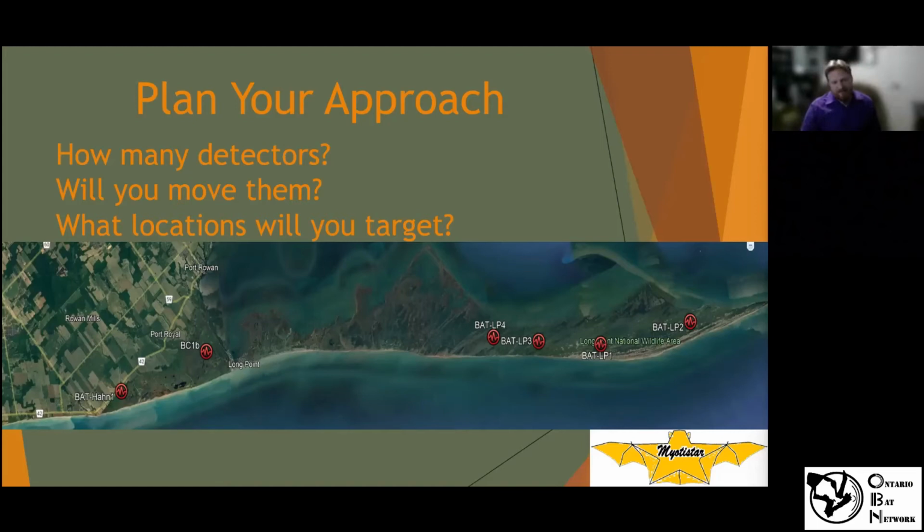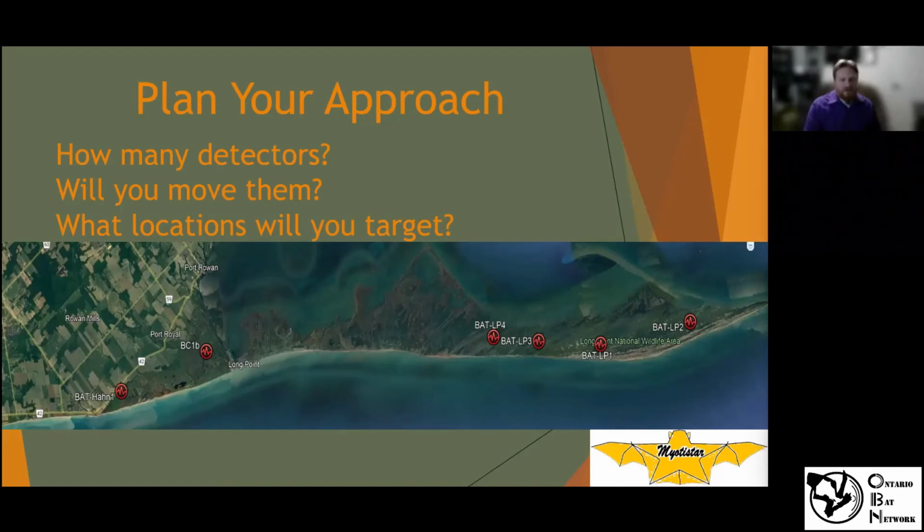You want to decide if you're going to have a detector that lasts the entire active season, maybe multiple years, or you're going to move them around. Usually you want to get at least a couple of weeks of data at any particular location, because there's enormous variation almost everywhere. So a night or two is really not going to tell you much. You want to get at least some good period of time at any location.